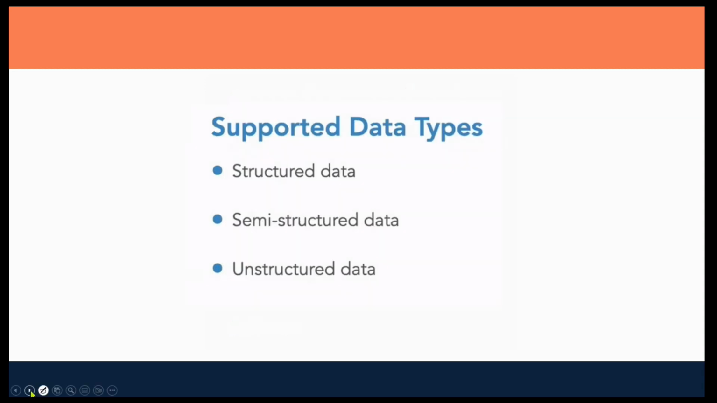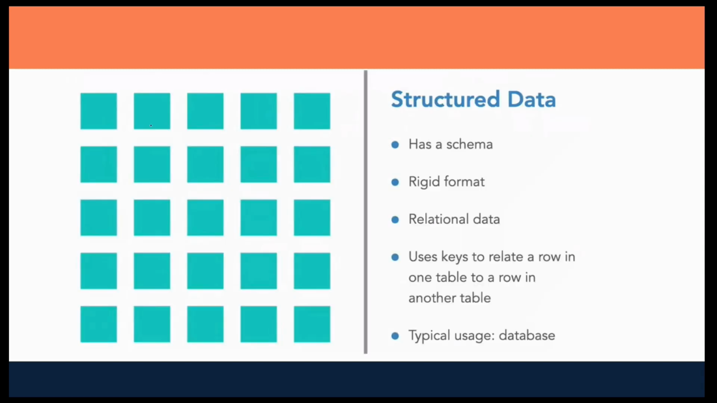And if we talk about storage services, we have different types of data that are supported by these storage services. One is structured data, semi-structured data, and unstructured data. Structured data is what we have in a table format. In structured data, we have some kind of schema, which has a rigid format, and whatever data we are storing in that is relational data. You might have seen MySQL, which is an example of structured data.